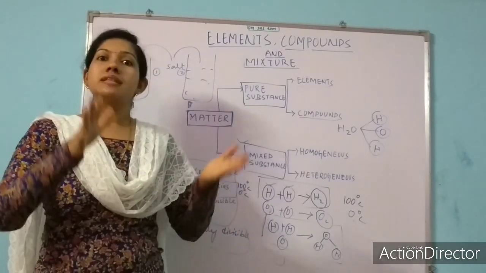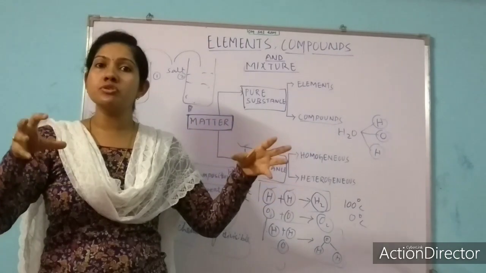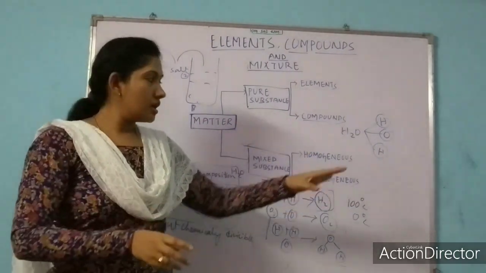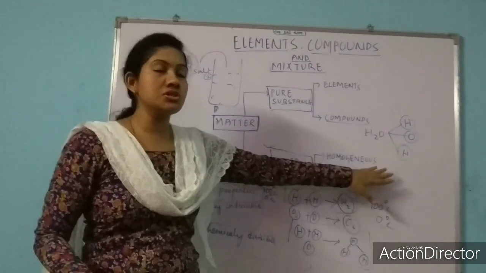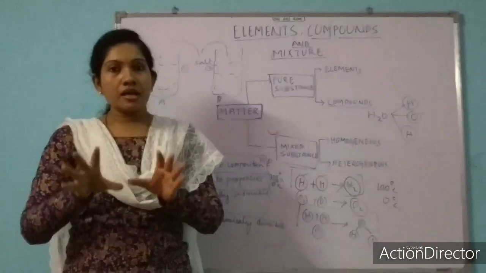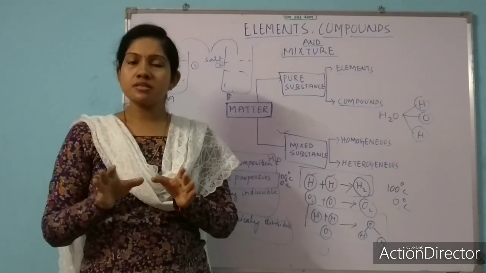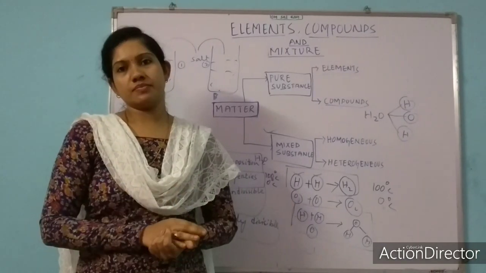No. That's why mixtures do not have equal composition. As we have discussed, in pure substances, from wherever you take water, its composition will be H2O only. But in mixed substances, we cannot get an equal amount of substance.